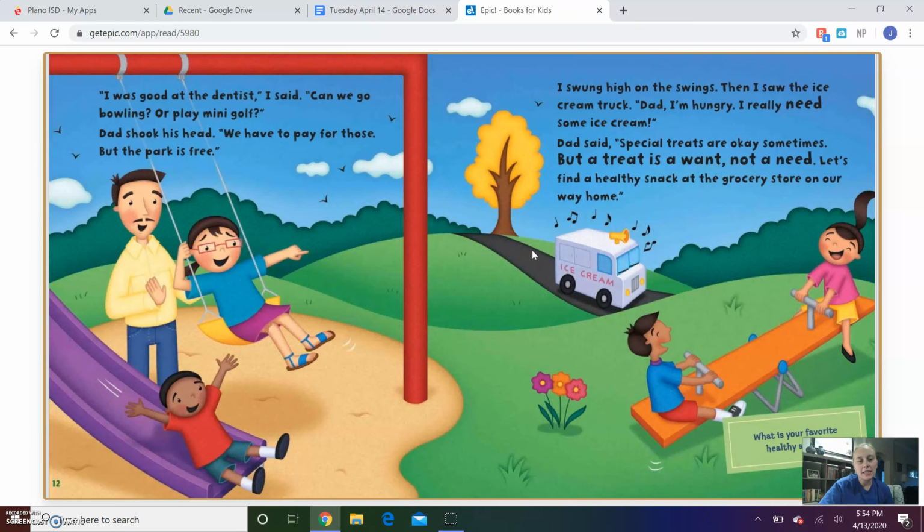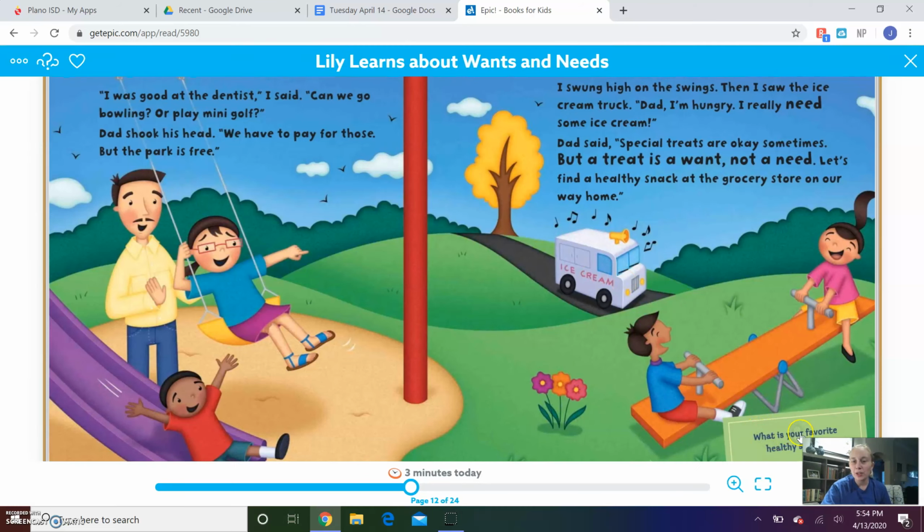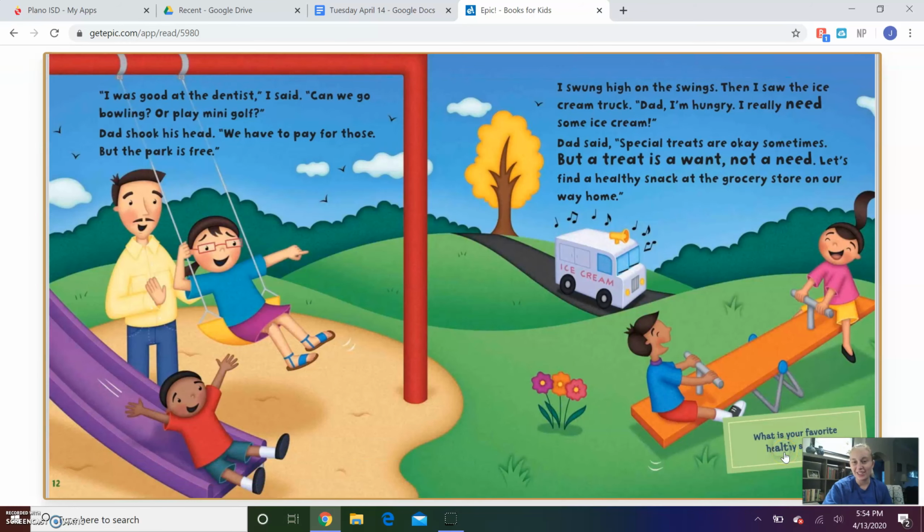So why do you think that Dad said that special treats are okay sometimes, but a treat is a want and not a need? What do you think about that? Would your mom and dad agree with that? Down here they ask, what is your favorite healthy snack? I'd love to know.